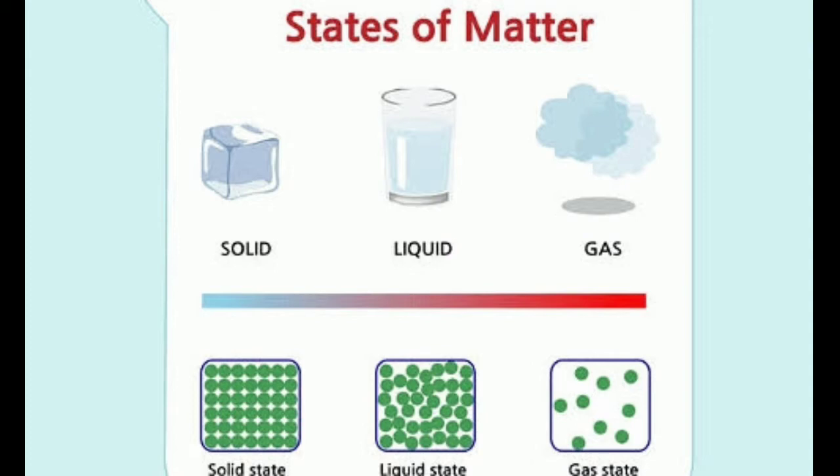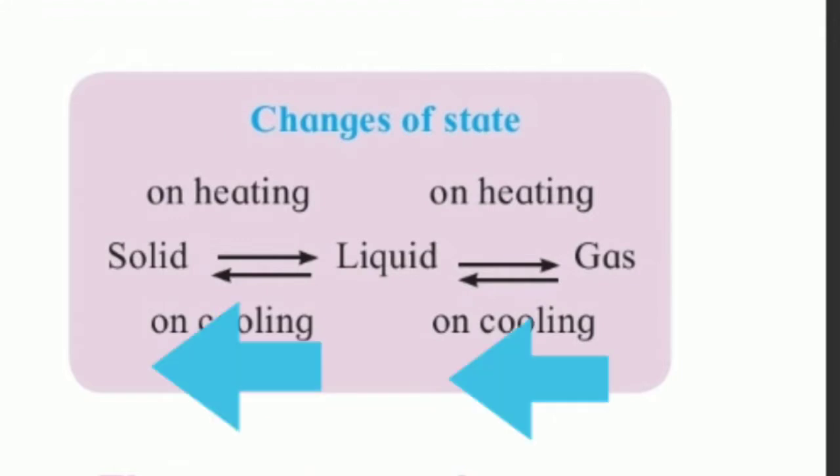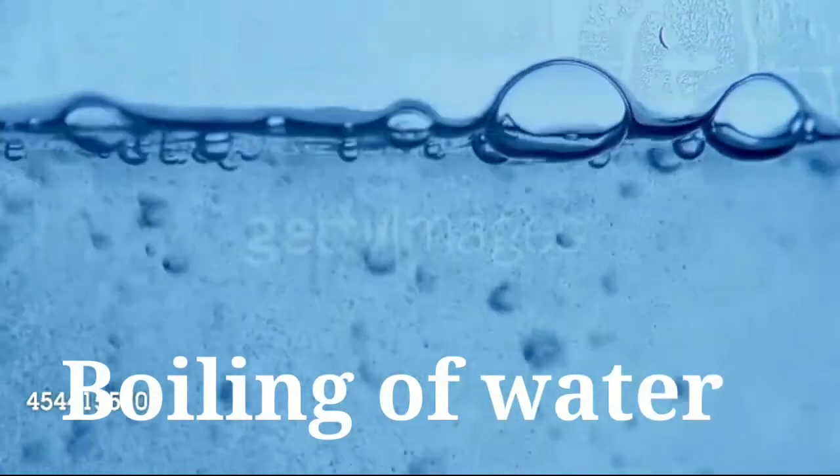Every substance in our surroundings is found in either the solid, liquid, or gaseous state. On heating, the substance changes from solid to liquid and liquid to gas. On the other hand, when the substance cools or loses heat, it changes from gaseous to liquid and liquid to solid state.